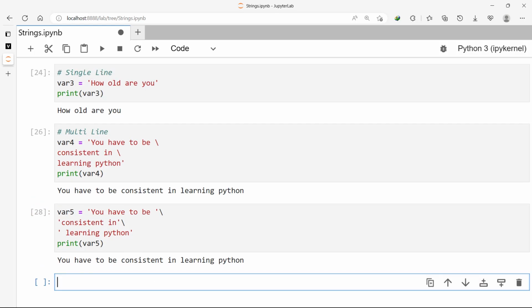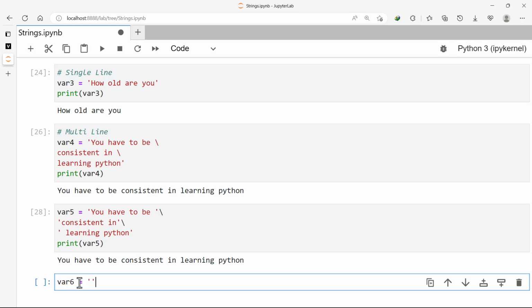Now, if you want our multi-line characters to be printed the same way as we typed it, then we have to use triple quotes. That is also another way of declaring a multi-line string. So let's name this verses, and then here you can use a single quote or a double quote, but it has to be triple.